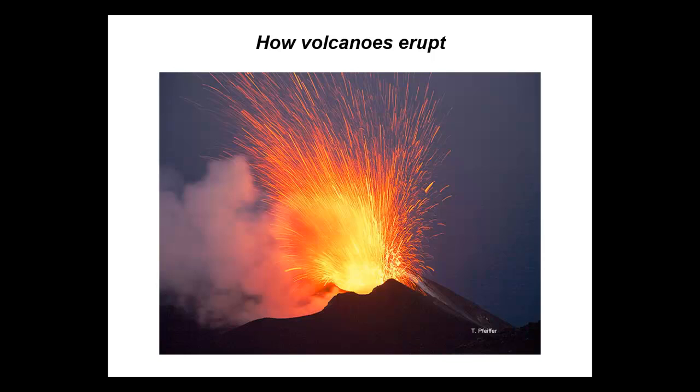This short slideshow will explain how volcanoes actually erupt, a topic that is not covered in great detail in your textbook. You will find that the style of eruption depends mostly on the fate of bubbles that spontaneously form in the magma as it ascends. When these bubbles can escape easily, quiet lava flow eruptions are produced. But when the bubbles are trapped in the magma, they increase in pressure until they finally blast their way out, producing a violent eruption full of pyroclasts.